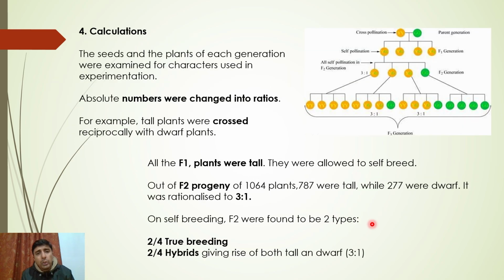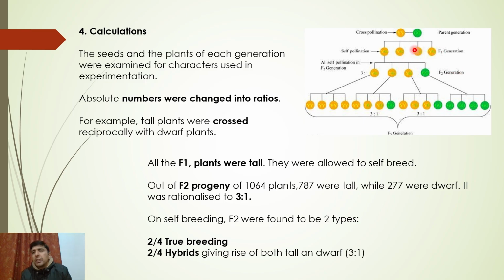So moving on, calculations. This is shown over here. You can see these are the initial parents. This was cross-pollination. Then came self-pollination. Remember, the offsprings after cross-pollination were F1 over here, and then these were self-pollinated, and then we have F2. Remember this. So parents, cross-pollination, F1, then self-pollination, then F2.